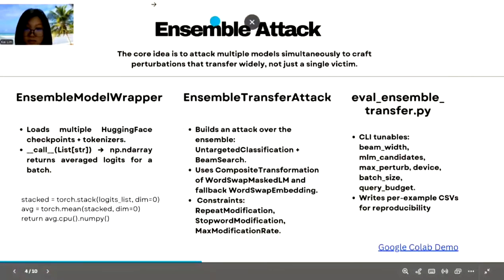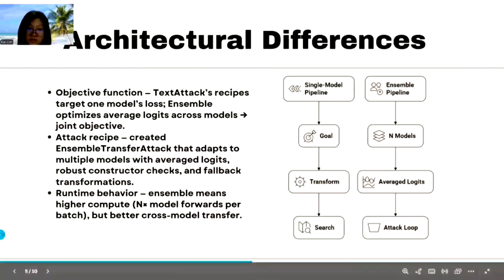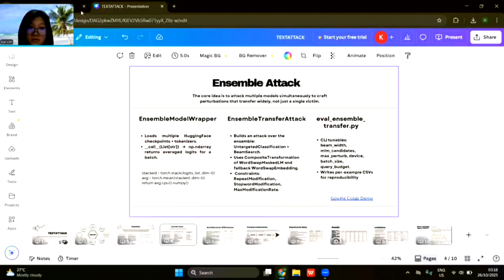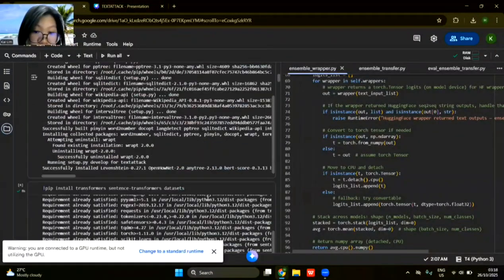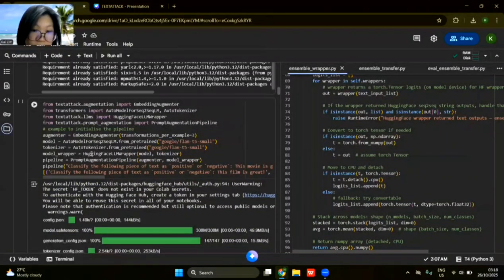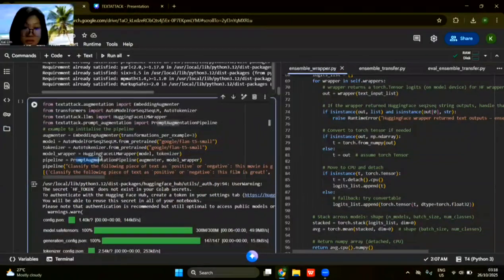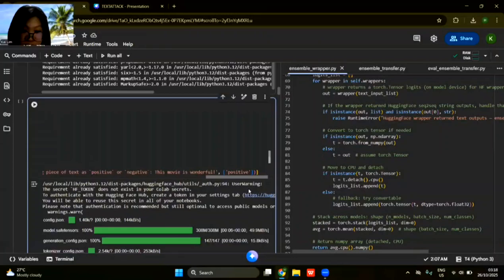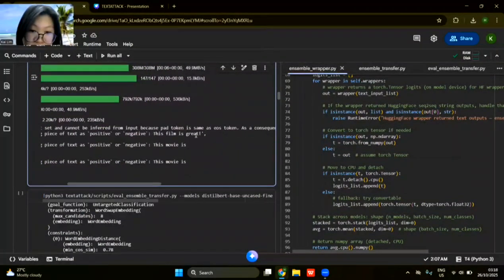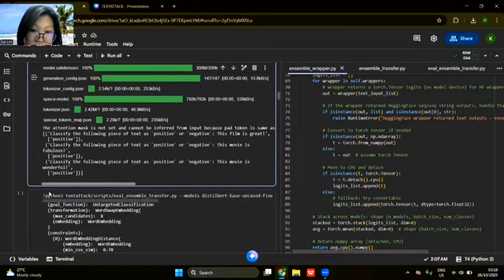Before that, I will show an example on how to initialize the pipeline. So here is how you initiate the pipeline for sentiment analysis. So you load the augmenter, model, and the tokenizer, and the model wrapper. And then you generate the prompt with the model wrapper. Ask the sentiment classifier to classify the sentence as either positive or negative. Example, this sentence, this film is great, is classified as positive.